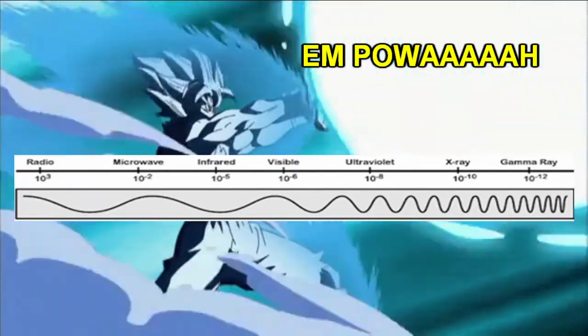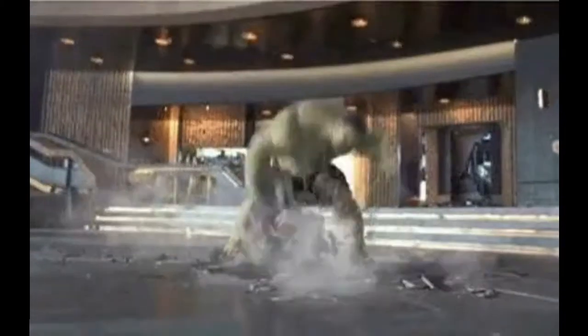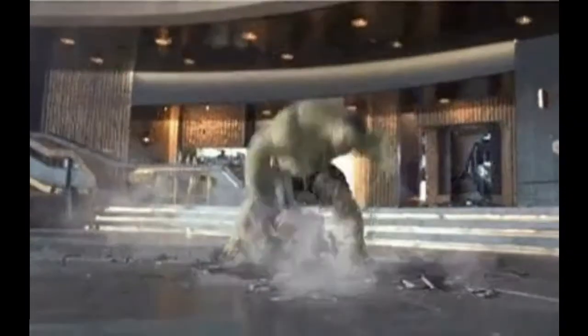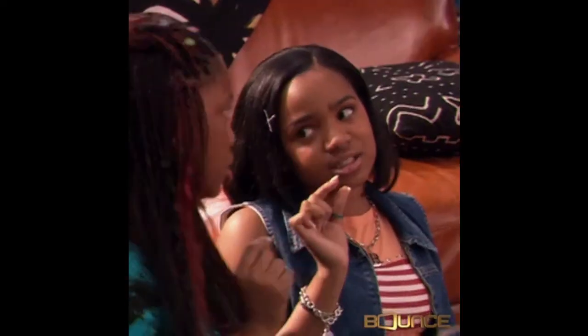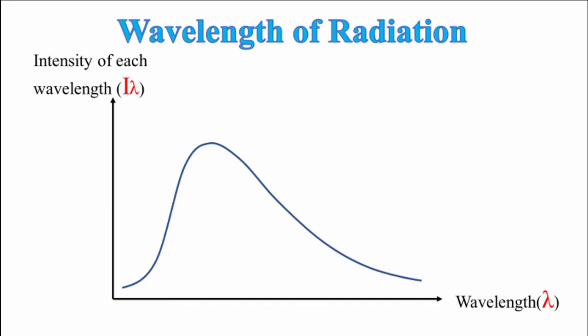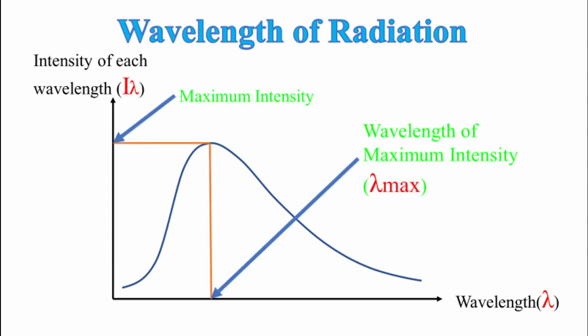So if you are exposing yourself to gamma radiation, why aren't you turning into the Hulk? Well, little one, the answer to that is that you're only emitting a very small amount of gamma radiation. You see, depending on its surface temperature, a body has a certain wavelength at which it emits a lot of radiation, and then at all the other wavelengths it emits a reduced amount of radiation. In other words, at a certain point the amount of radiation peaks, and at other wavelengths it falls off.